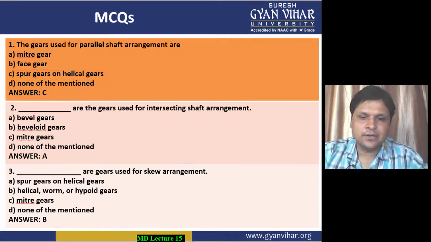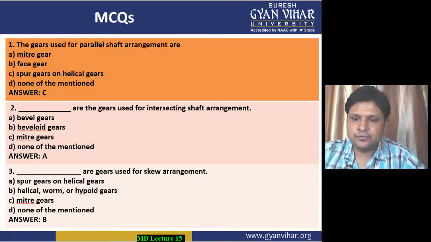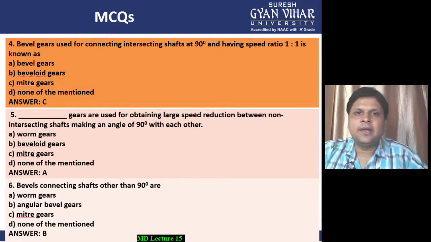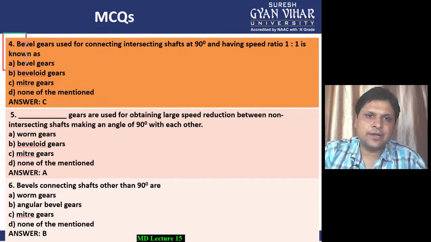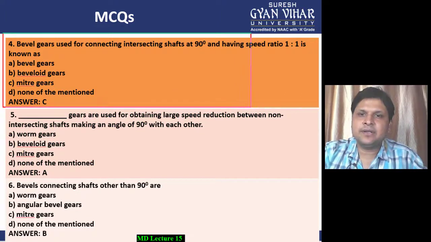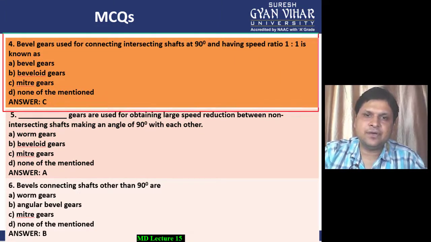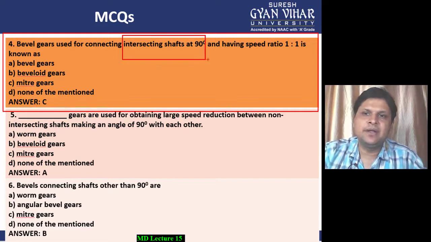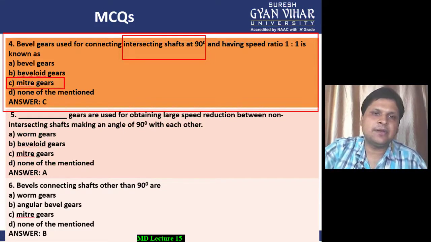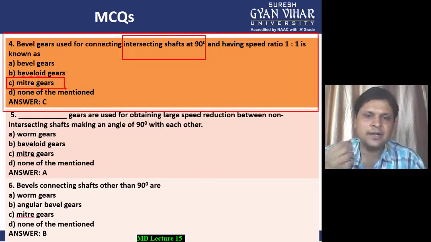All right. Coming to MCQ number 4. MCQ number 4 is saying that bevel gears used for connecting intersecting shafts at 90 degree and having a speed ratio 1:1 are known as, now those gears where the angle between the shafts is 90 degree and speed ratio 1:1, such type of gears are, as I have already told you, a special case of bevel gears. They are miter gears, where the angle between the two intersecting shafts is 90 degree.